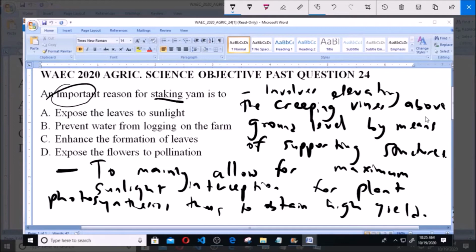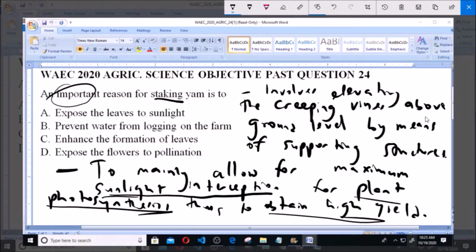So elevating the creeping vines of yams above ground level enables the yam plants to intercept sunlight much more adequately and more efficiently, and this allows for plant photosynthesis, thus increasing the yield of the crops. So option A says expose the leaves to sunlight, and as we have rightly established here, the main reason for staking is to expose the leaves to sunlight. So option A is the correct answer to the question.